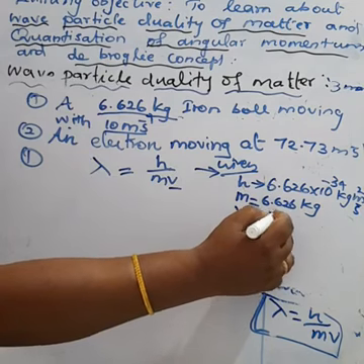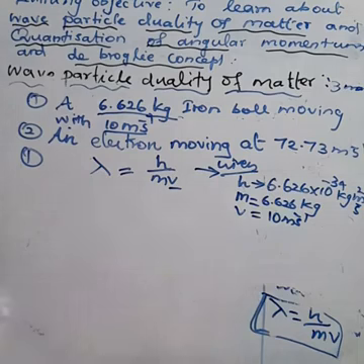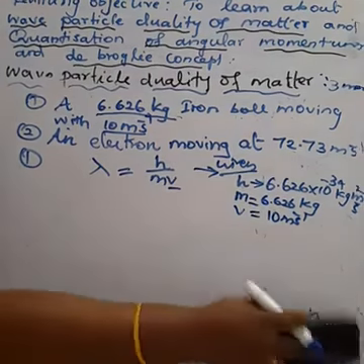Okay, let us substitute these values into this formula.